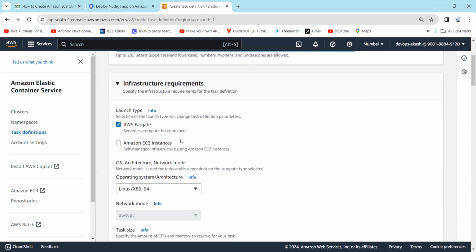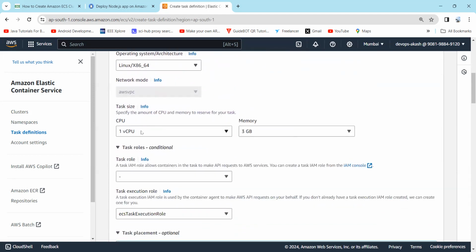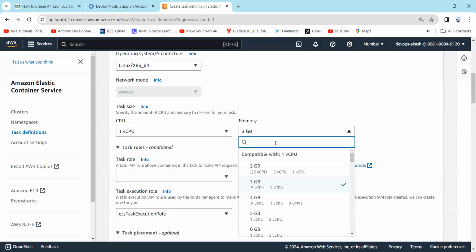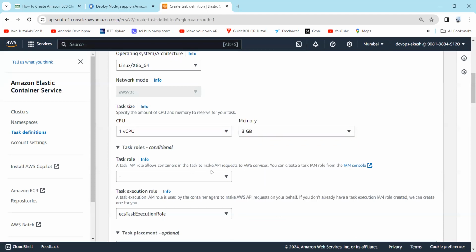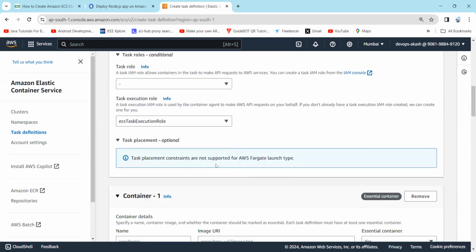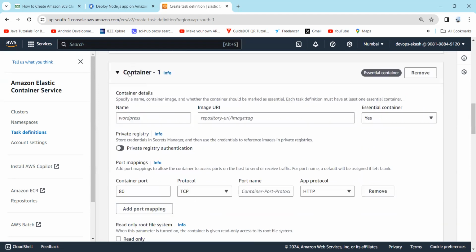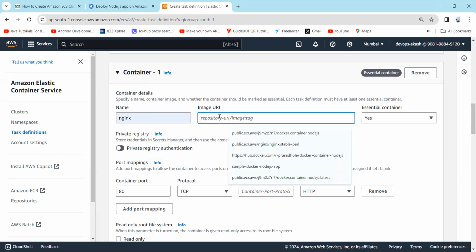Next, infrastructure requirement. Here select AWS Fargate, and you can change the memory according to your requirement. But currently, I will put all the settings as default. Next, in the container section, now we will create a container. So just type here the name of the container. As we are creating an Nginx instance, just type Nginx. Now we will get the image from the ECR, which means Elastic Container Repository.